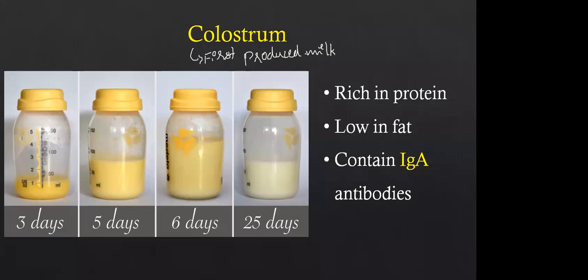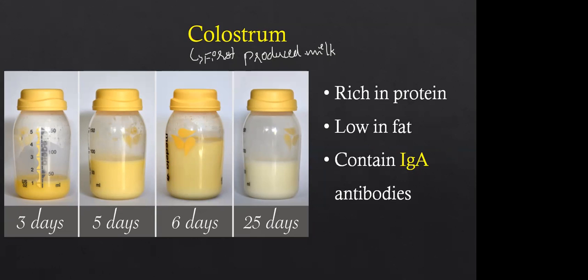Okay, if we provide ready-made immunity, we call that passive immunity. And if the immunity is built inside the body on our own, that is active immunity. Here the baby is getting the immunity from the mother through the colostrum, right? So this IgA provides passive immunity, and colostrum is rich in protein.